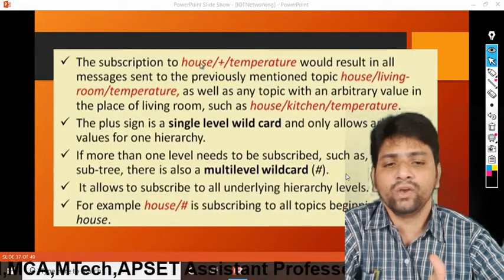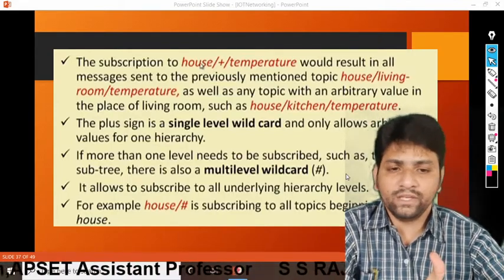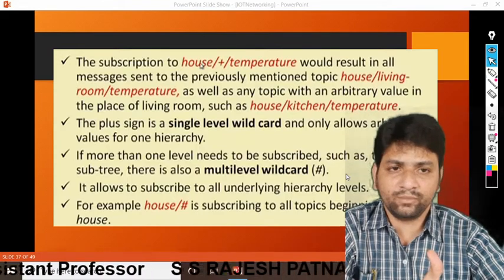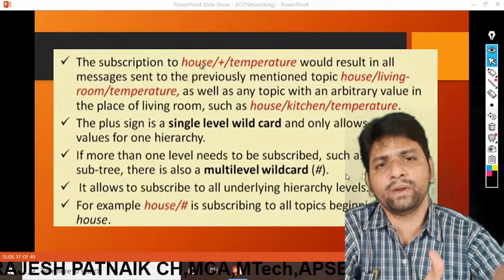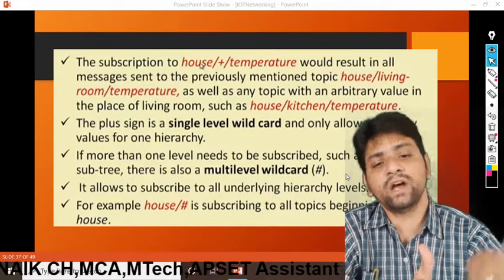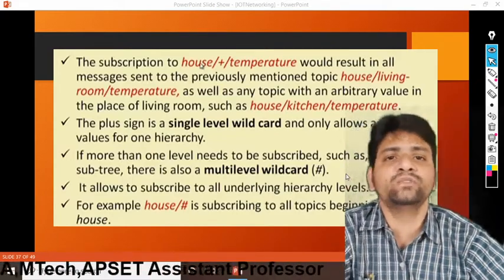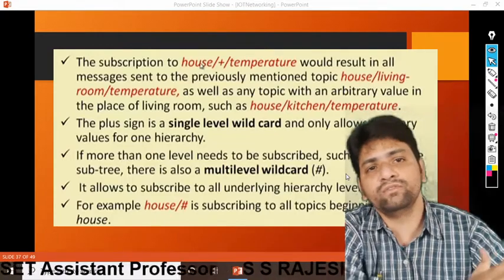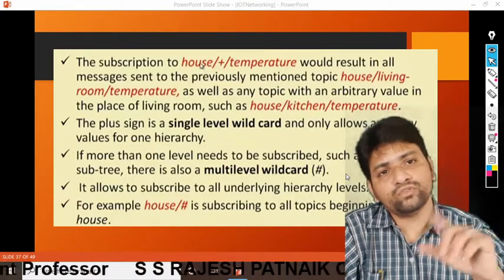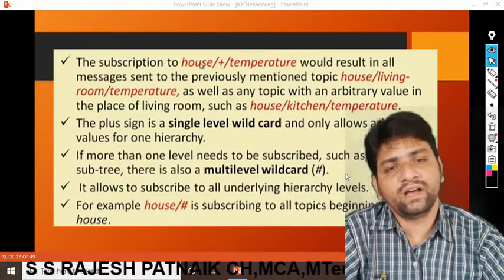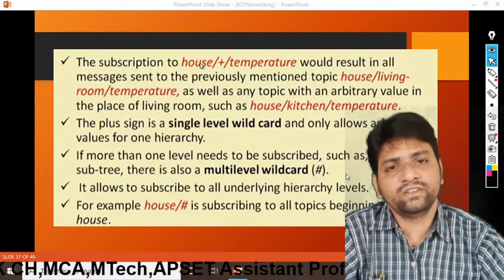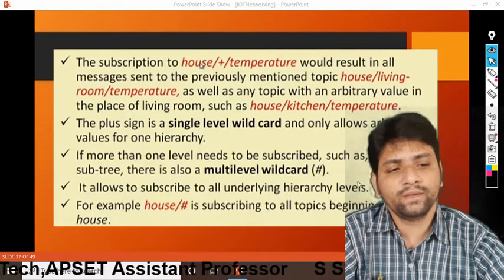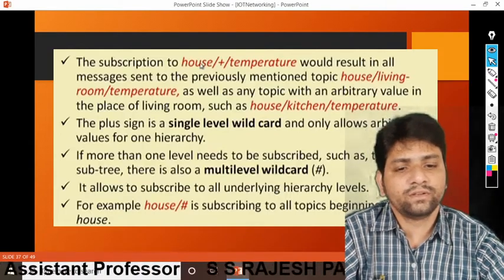That may be a room, or that may be anything under house; any arbitrary value will be considered. Under that, any other value will also be considered. For multiple levels, we use hash as the MQTT wildcard. In a single level we use plus. Okay, this is the concept.